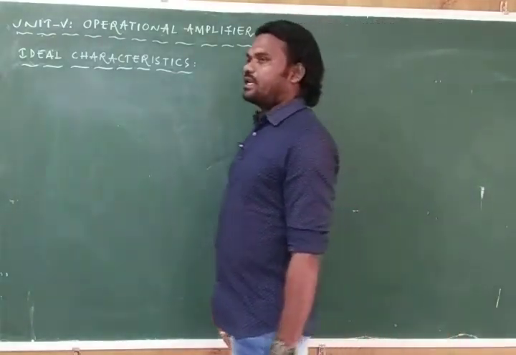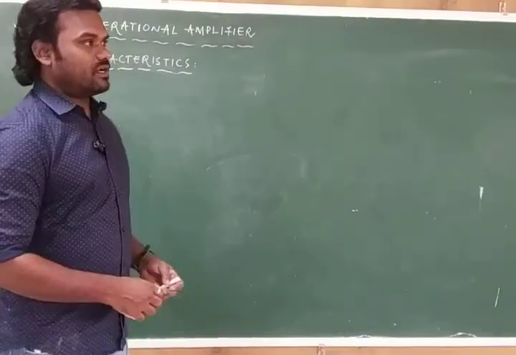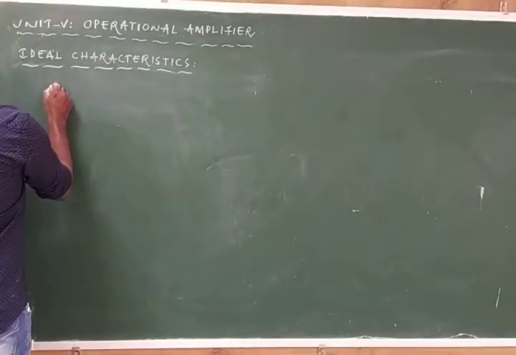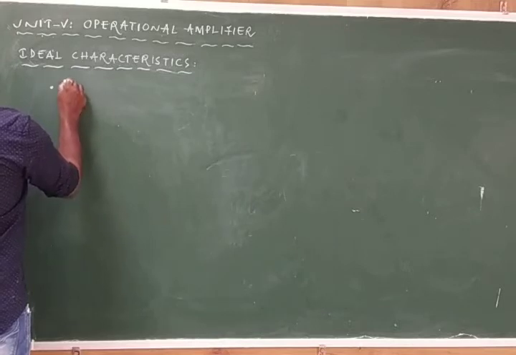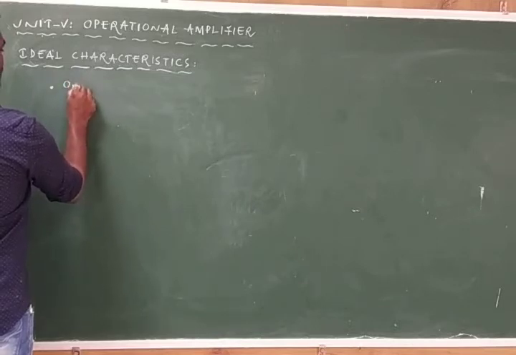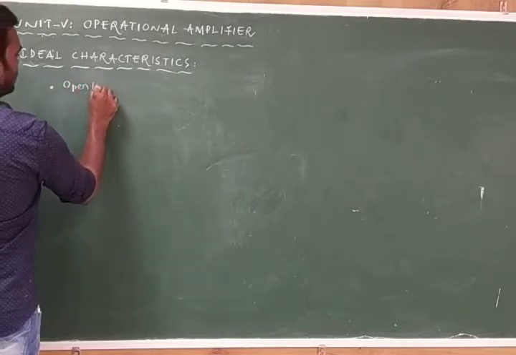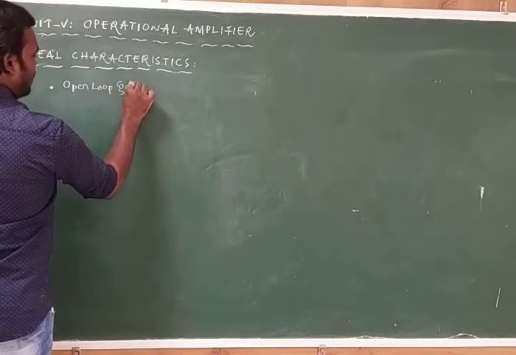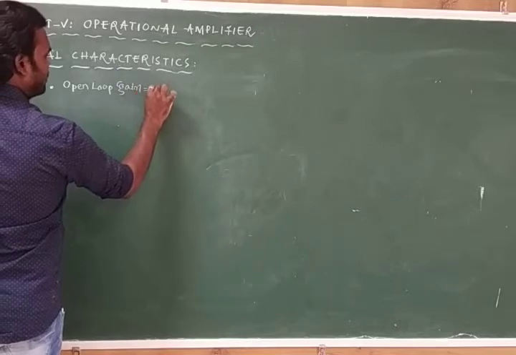The first characteristic of operational amplifier: open loop gain is infinity. Open loop gain will be infinite.